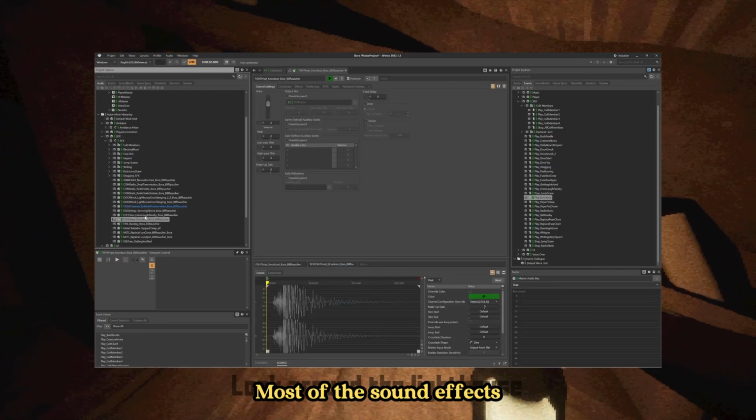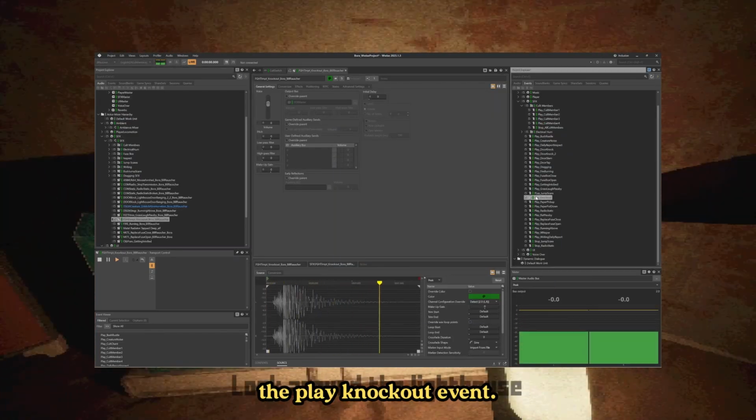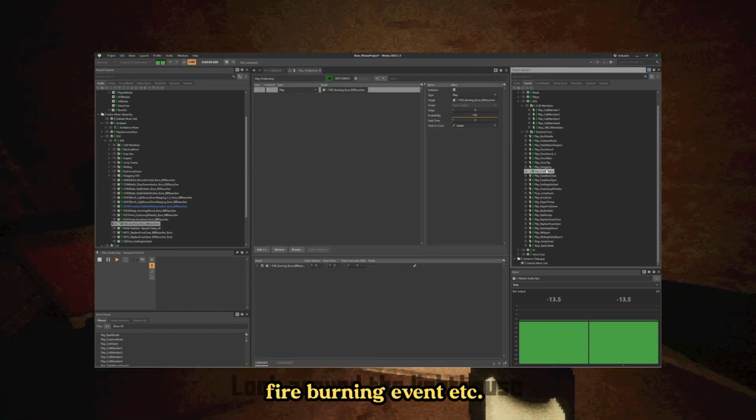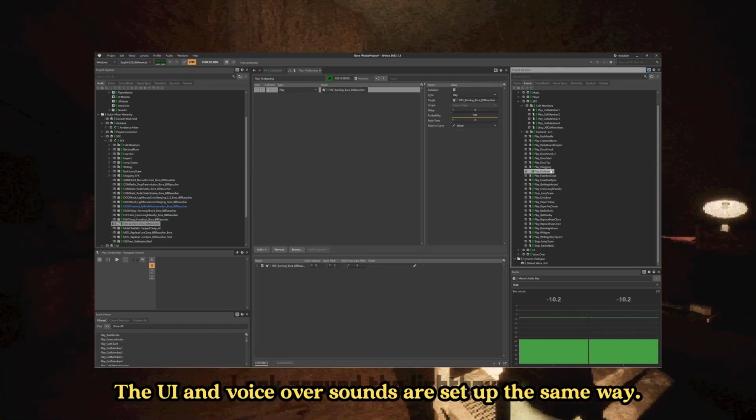Most of the sound effects are straightforward. The knockout sound is linked to the play knockout event, the fire burning sound is linked to the play fire burning event, etc. The UI and voiceover sounds are set up the same way.